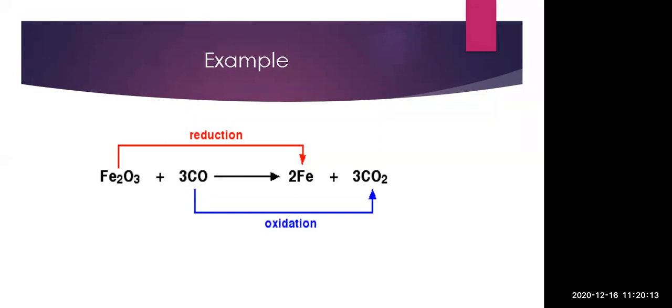Then that oxygen is absorbed by the CO, that is the carbon monoxide, and hence we are getting carbon dioxide. That means addition of oxygen takes place in carbon monoxide, so it is an oxidation reaction. So in this particular reaction, both reduction and oxidation are taking place. Whenever in a reaction both reduction and oxidation take place, then that is a redox reaction.